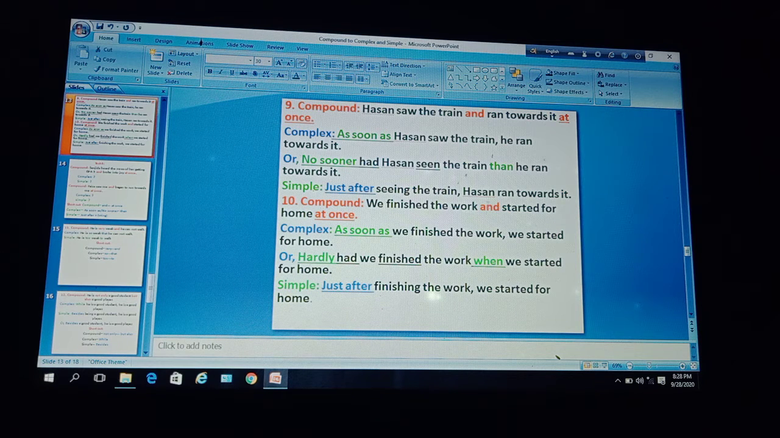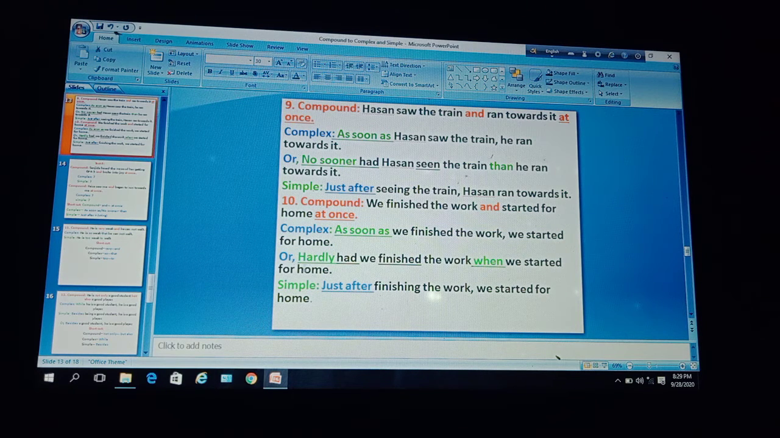So from the shortcut we know that to make it complex we have to take the help of as soon as. So, as soon as we finish the work, here we have to change this clause to a dependent clause with the help of as soon as. Then use a comma, and after that use the rest of the part, started for home at once. As soon as we finished the work, comma, we started for home. This was the complex sentence.